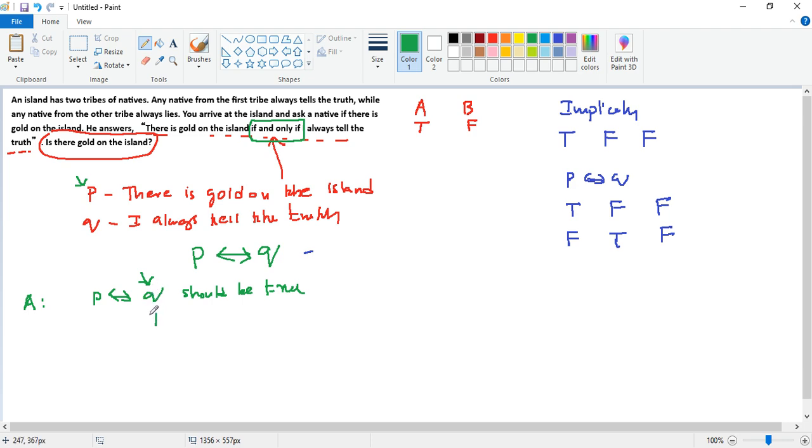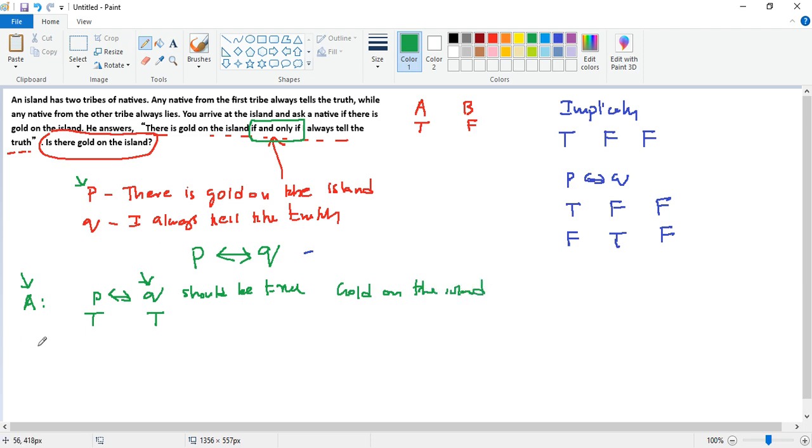So Q is true. Now, if Q is true, for this whole thing to be true, from the truth table, we know that it can be false only when the two are different, right? So this also has to be true, right? So if A is the person telling us, we can conclude that there is gold on the island because P is true.